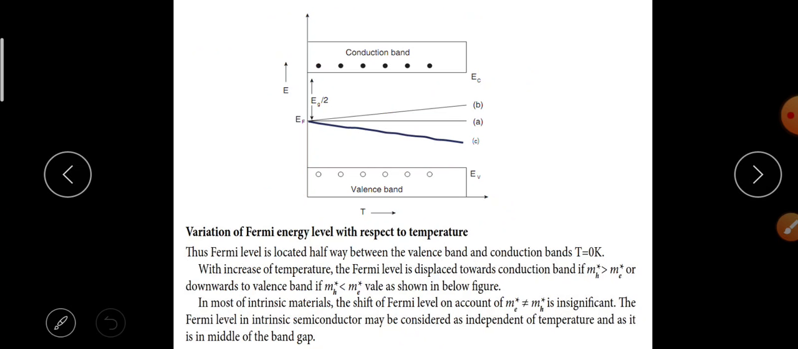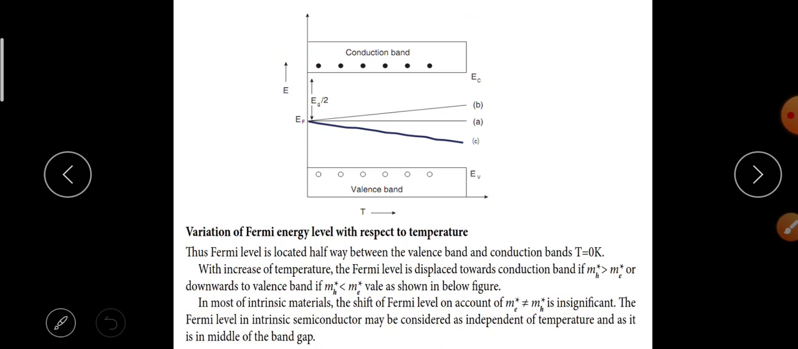Variation of Fermi energy level with respect to temperature. Thus, the Fermi level is located halfway between the valence band and the conduction band at T equal to 0 Kelvin. With increase of temperature, the Fermi level is displaced upwards towards the conduction band if mh star is greater than me star, or downwards to the valence band if mh star is less than me star, as shown in the figure.